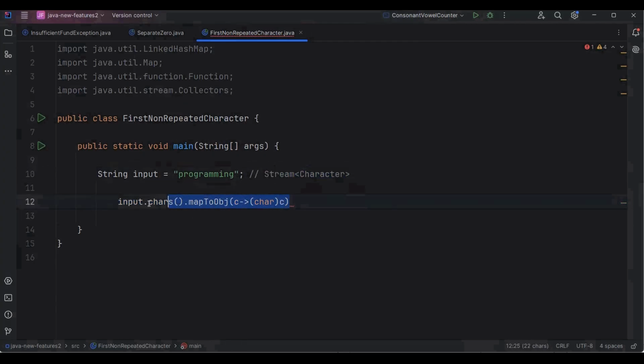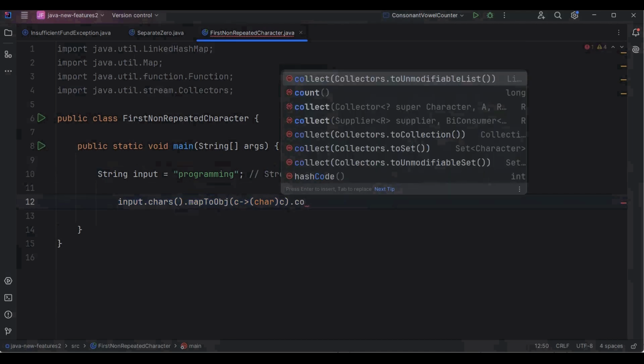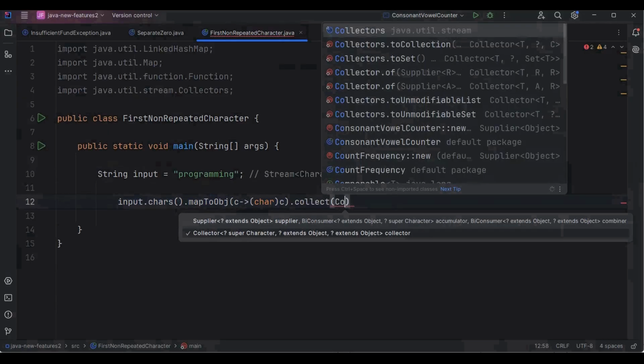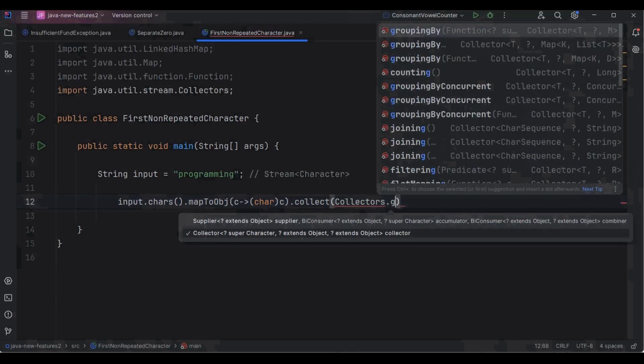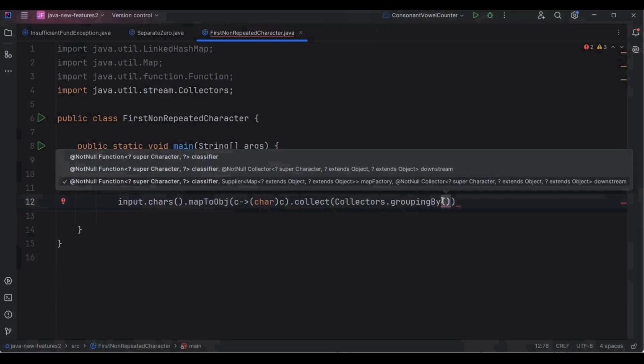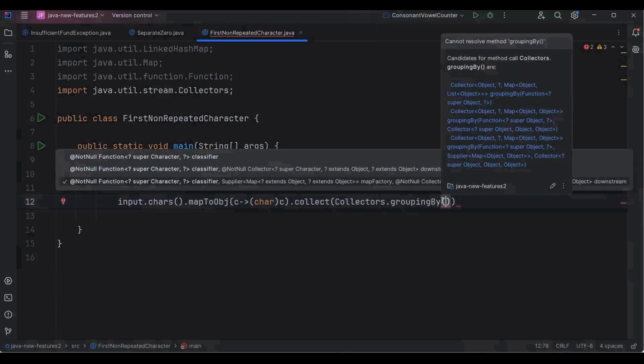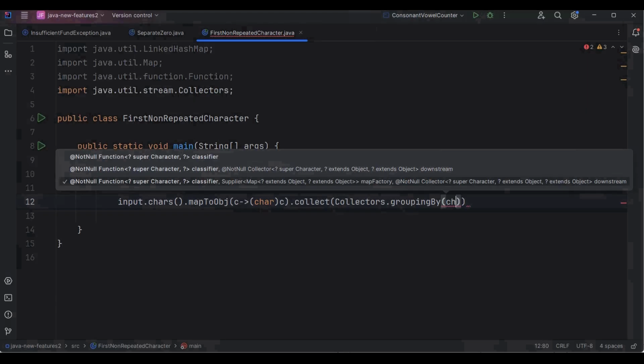Now I want to group every element from this stream of characters based on their value. And to group the elements, I am going to call the groupingBy method. And this groupingBy method is present inside the Collectors class. So to use groupingBy, first here I will call the collect method, and inside this collect method we'll write Collectors, and on this Collectors we'll call the groupingBy method. And inside this groupingBy method, I will start processing every character one by one.